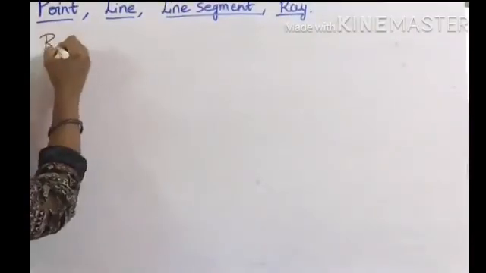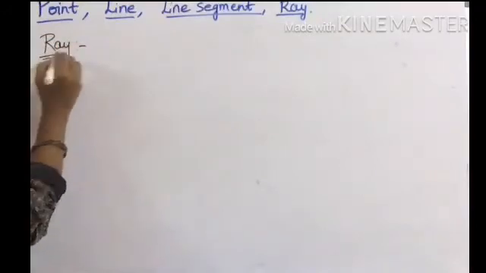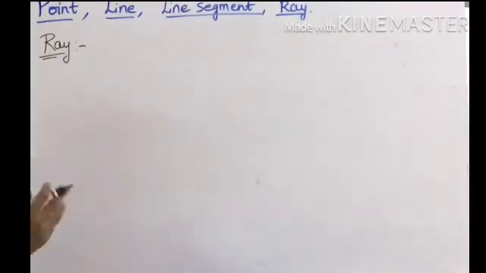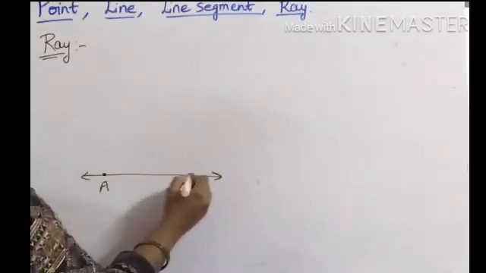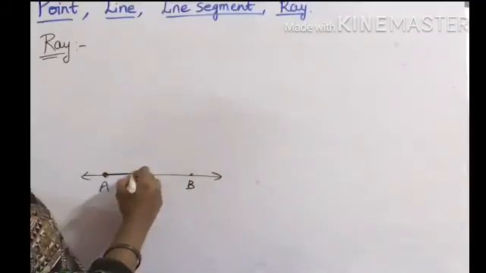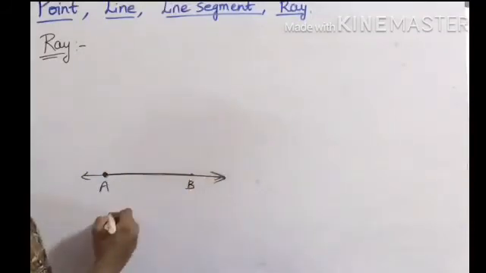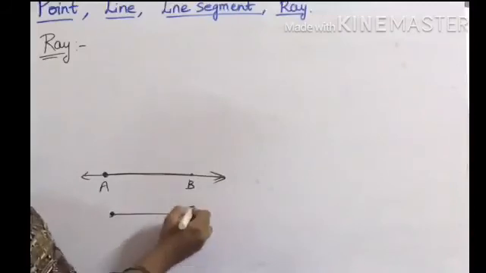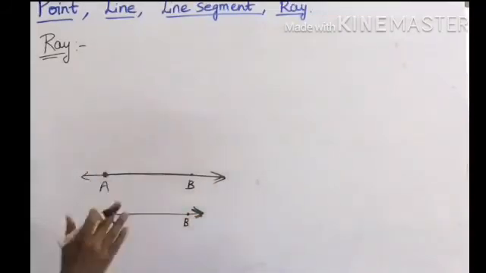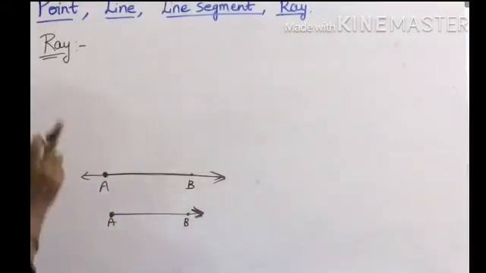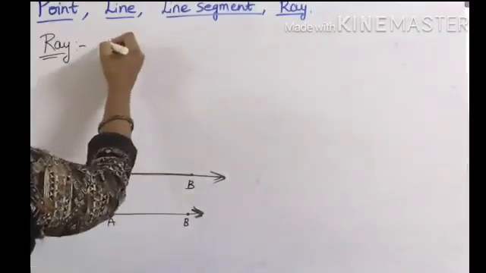Next one, ray. What is ray? In geometry, a ray can be defined as a part of a line that has one end point. So this is the line. If I take 2 points A and B, from A to its extending point, if I take like this, this forms a ray. By this we can understand that ray has one end point and one extending point. So ray can be defined as a part of a line that has one end point.